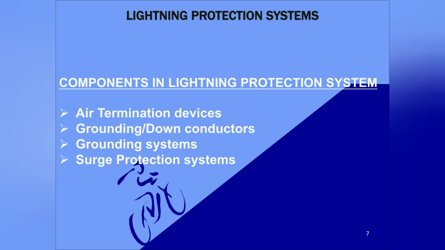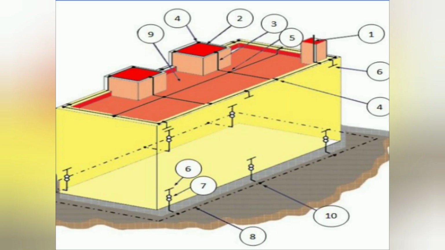The components in a lightning protection system can be classified into four. First one is air termination devices. The second one is the down conductors. The third one is the grounding systems. And the fourth one is the surge protection devices. Before going into the detail, let's see all the items in a single frame. In the system, we are using steel reinforcement bar within the building structure as the down conductor. All the items are independently numbered starting from 1, and let's see all the items one by one.